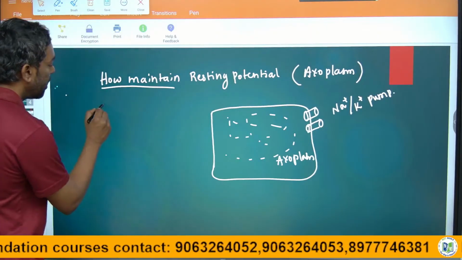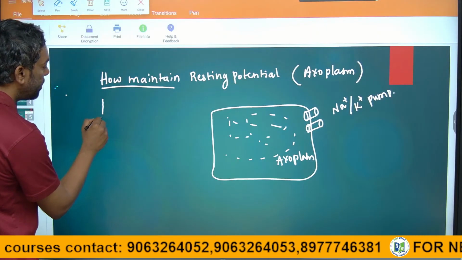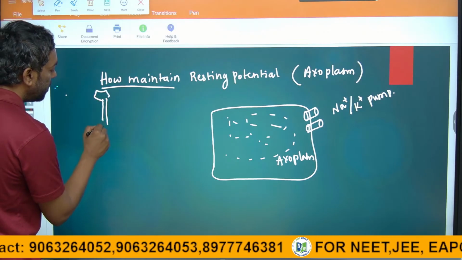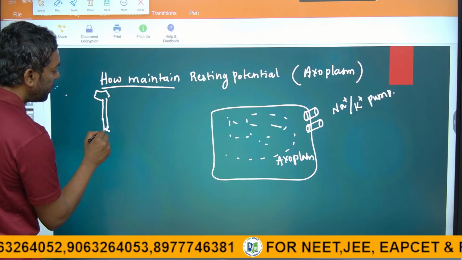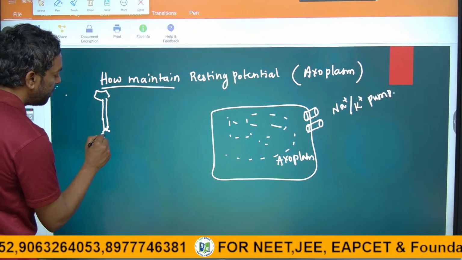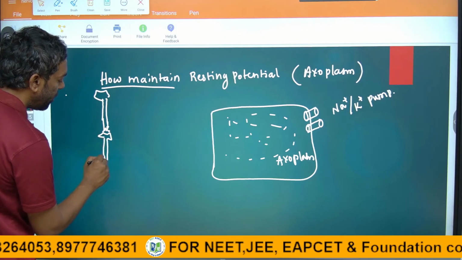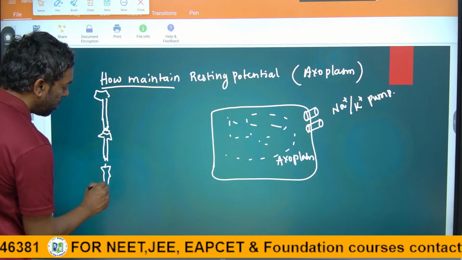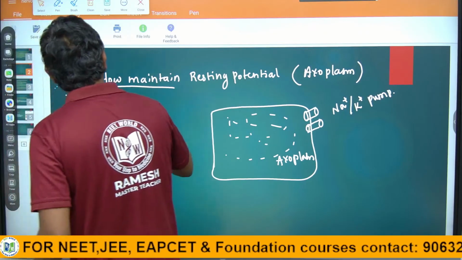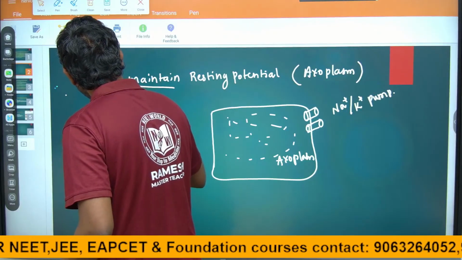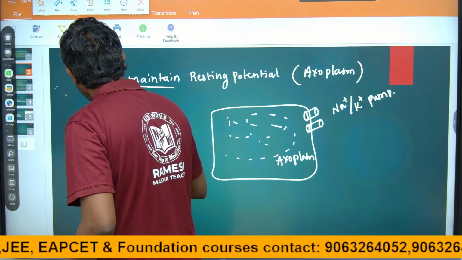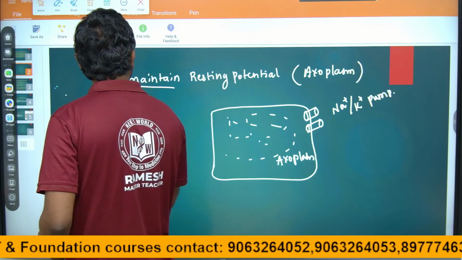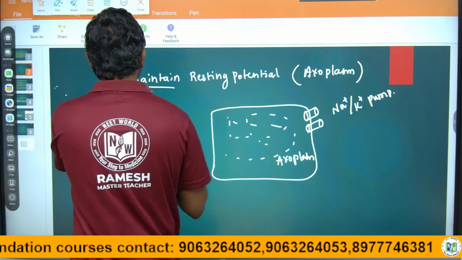Guys, just look into this. If any axon, this is the neuron cell, there is a gap between the cells of every neuron. A signal passes from one neuron to another neuron because of their potential differences.